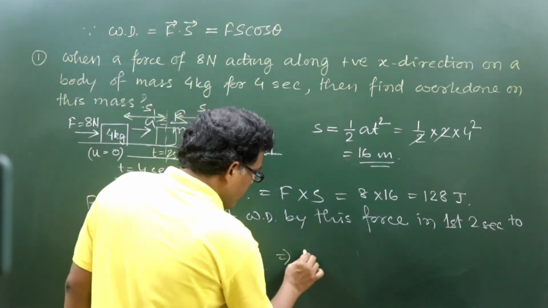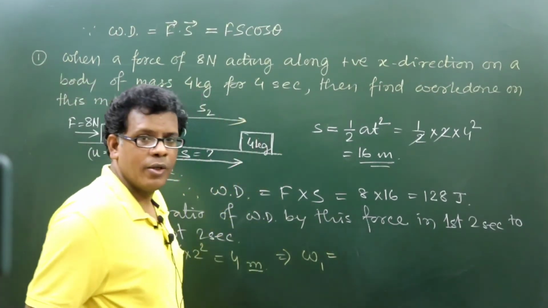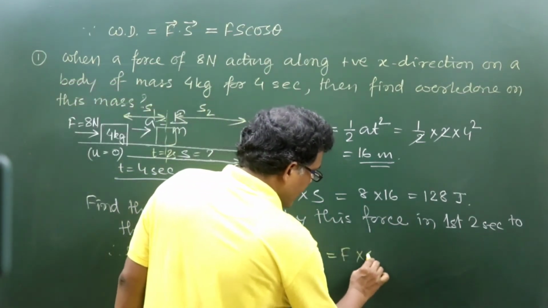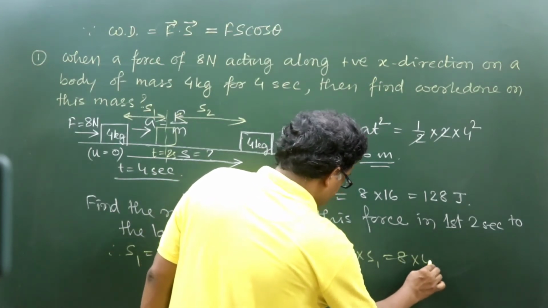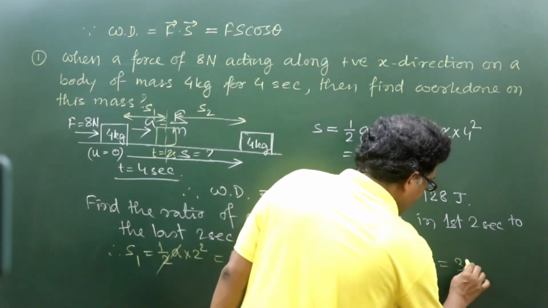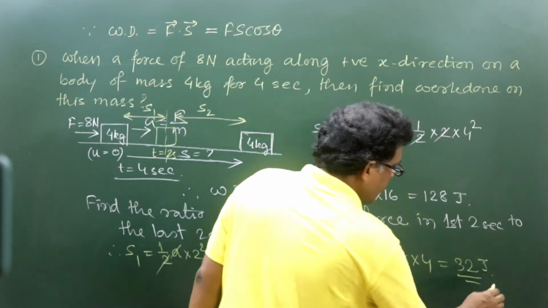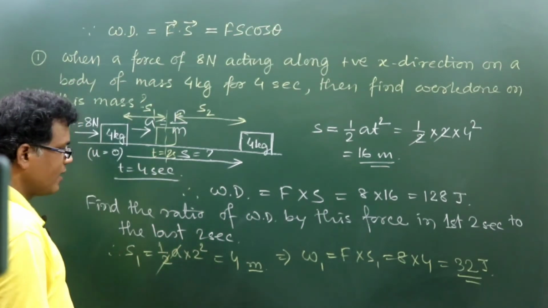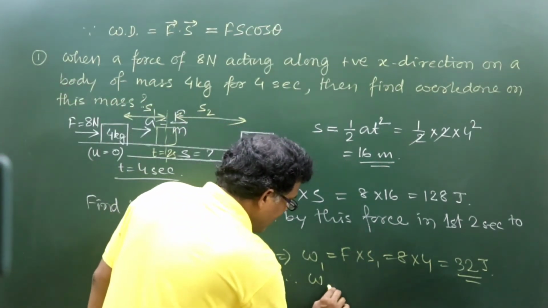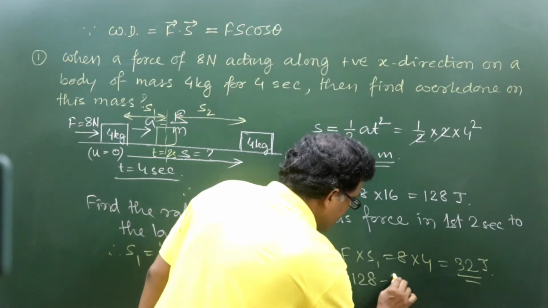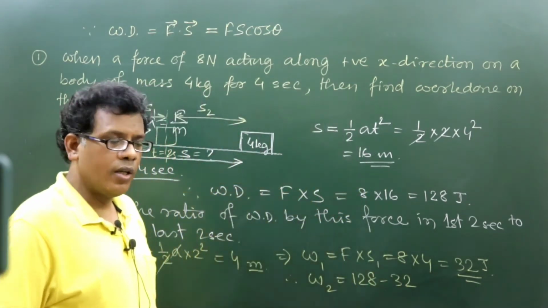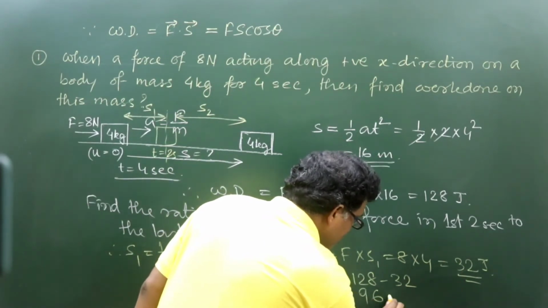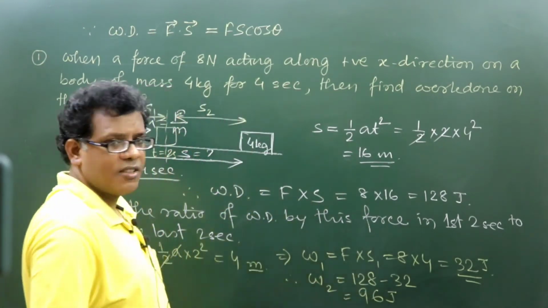So therefore the first work done, if I represent it by W1, are you all getting me? W1 will be F into S1. So 8 Newton into 4 meter, that means it will be 32 joule, right? Out of 128, if I subtract this 32 joule, so I will be getting how much? 96 joule. This is the work done for the last 2 seconds.